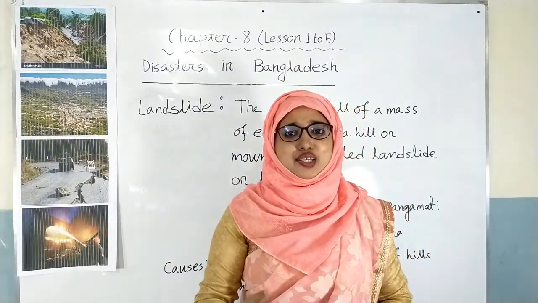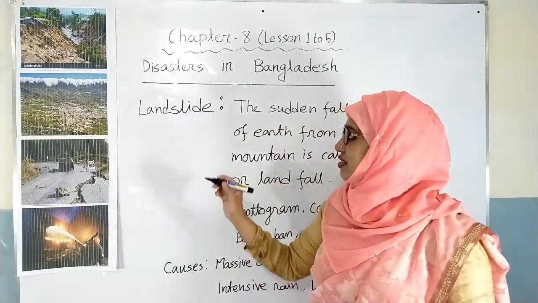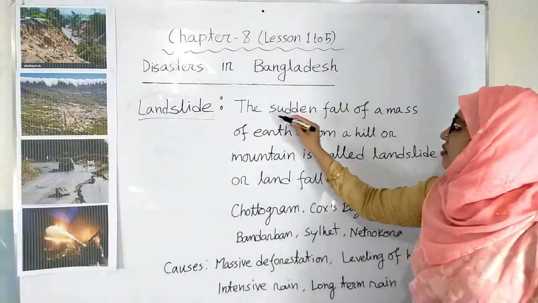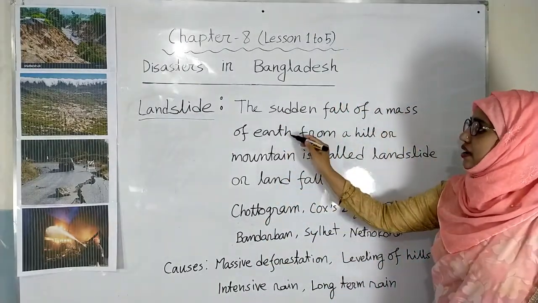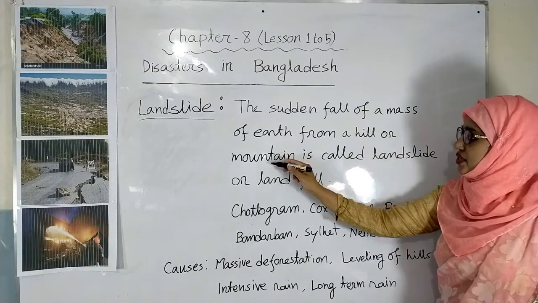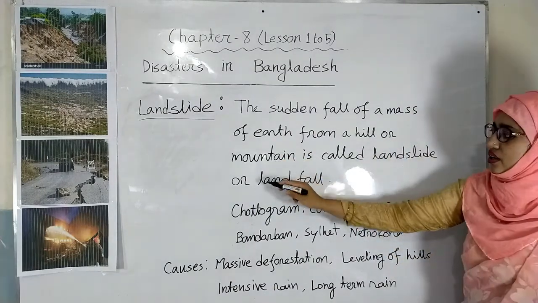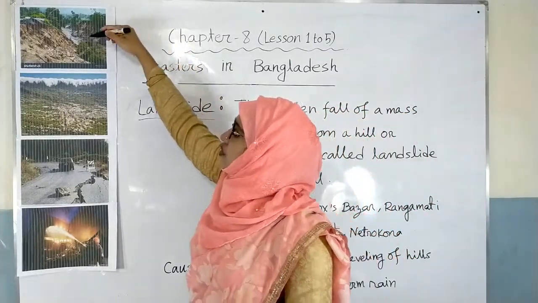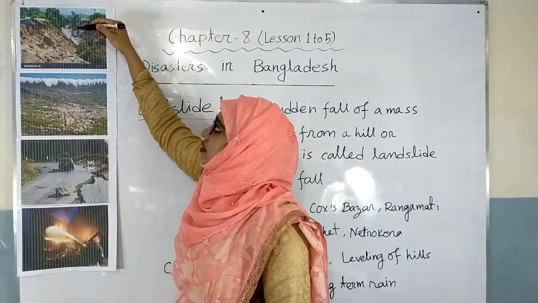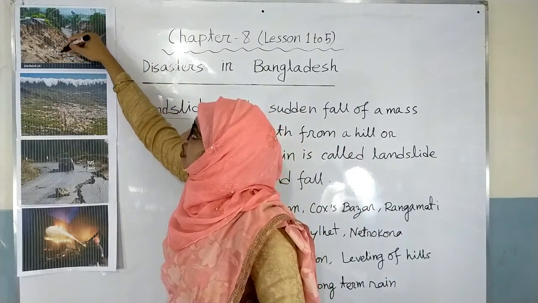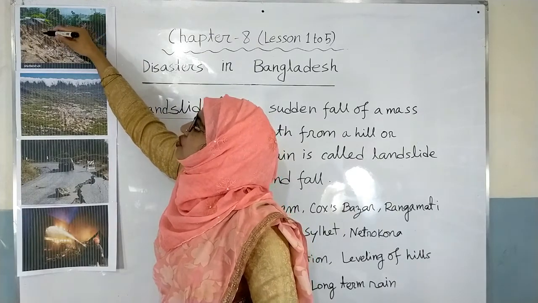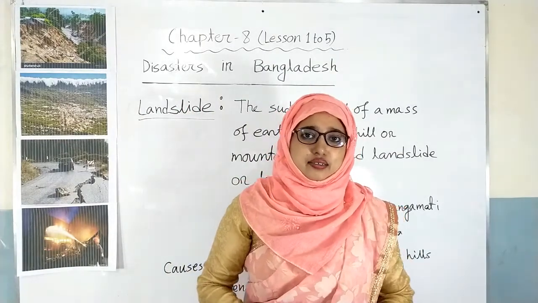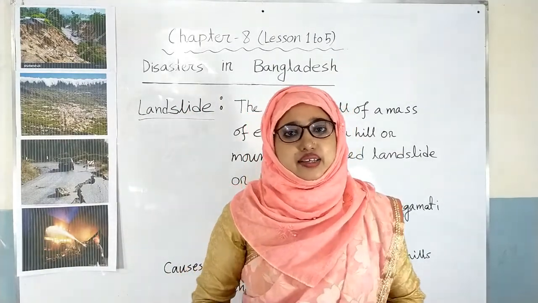Now, I am going to discuss on another type of disaster, which is landslide or landfall. What is landslide? The sudden fall of a mass of earth from a hill or mountain is called landslide or landfall. Dear students, have a look on the board. This is a photograph of a landslide. We see that the houses which are situated beside the hill are buried due to a landslide. This is a very much dangerous disaster which is occurring now and then in our country.